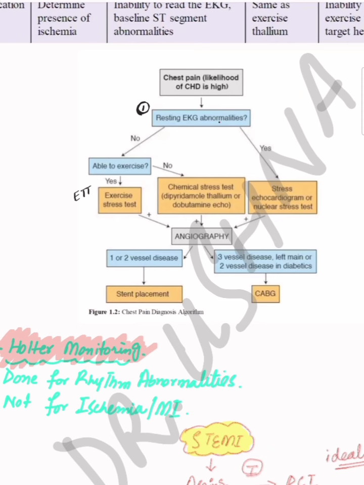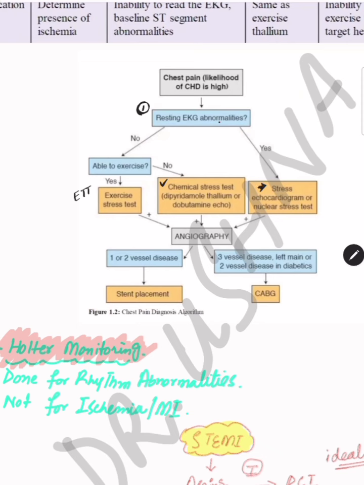If the patient is not able to do exercise, then what will you do? You will go for the dobutamine stress echo, if the patient is not willing for exercise or not fit for exercise. This was one category. Next is, what if you find an ECG abnormality, but the abnormality is not fitting into the MI category? Then you are going to do the stress echocardiography or thallium scan.